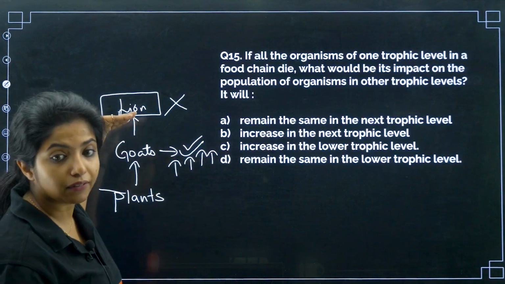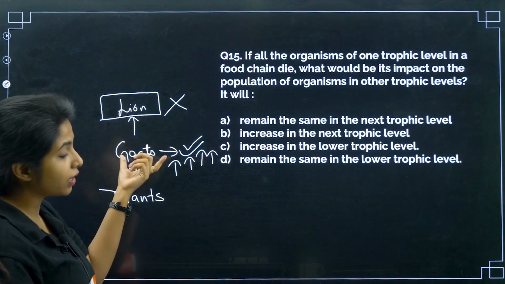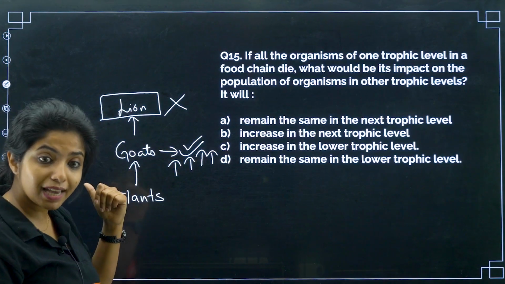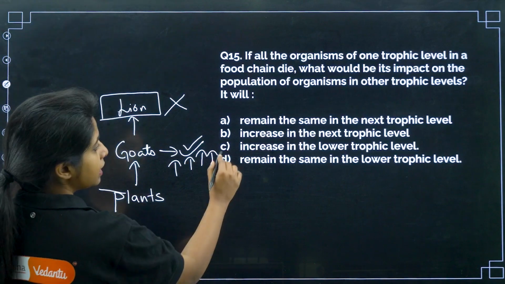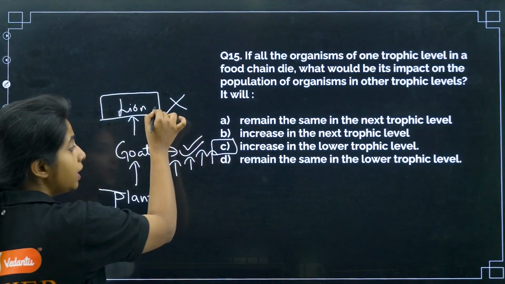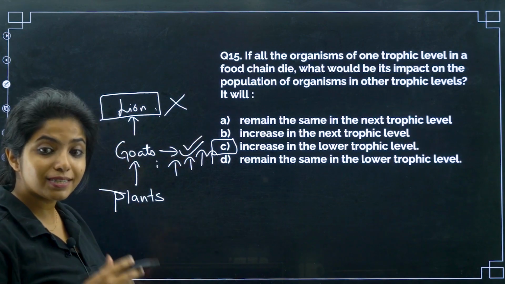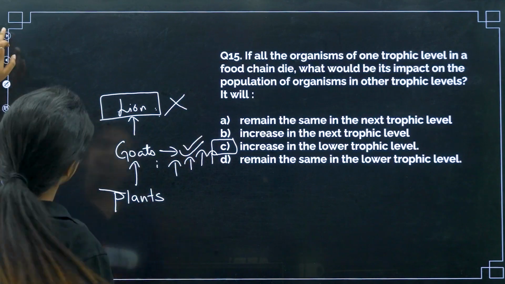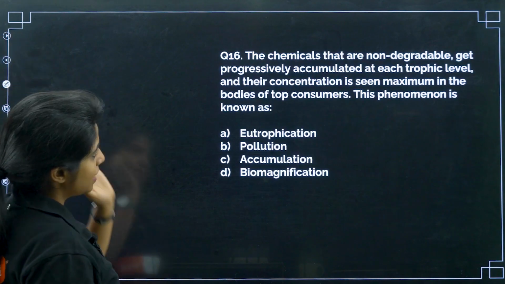Increase in the lower trophic level. Increase in the direct lower trophic level. If you see the organisms which are there, they will keep on increasing. Yes, the number increases. So this is the correct answer. Remains the same in the lower trophic level? No, my dear children. If their predator is not there, they will keep on increasing. Okay? Chalo. 16th question.